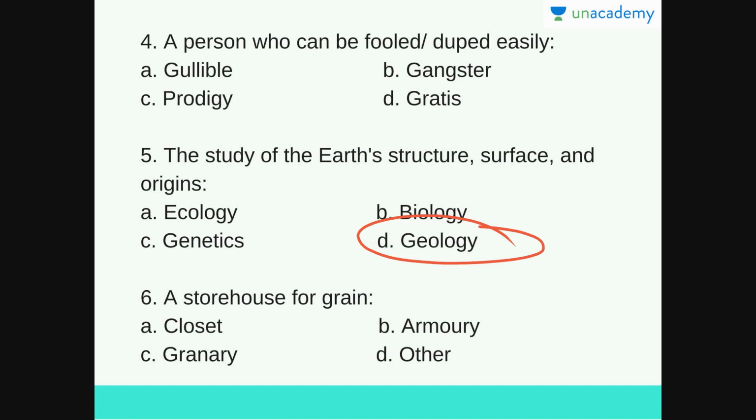Let's look at the next question, which is a storehouse for grain. This is also quite easy. Let's look at the options. Closet, armory, granary, other. So the answer for this question is C, granary, a storehouse for grain. A closet is a wardrobe or a cupboard, and it's so tall that a person can walk into this closet. An armory is a place where you store weapons. So the answer for this question is granary or storehouse for grain.